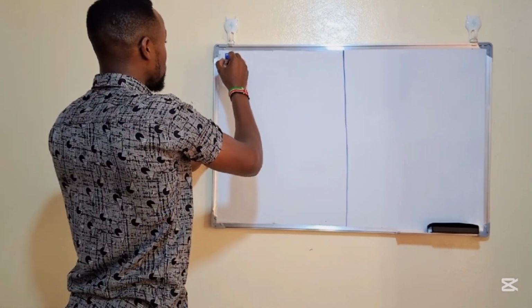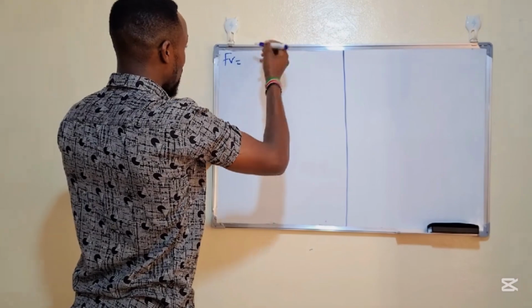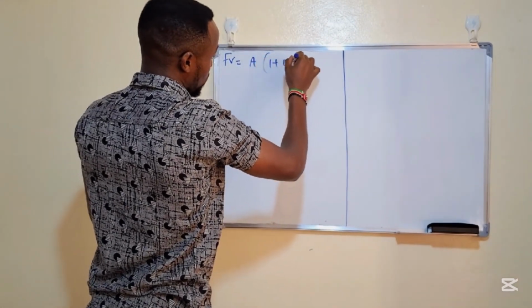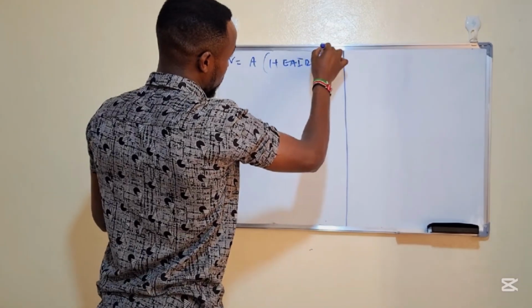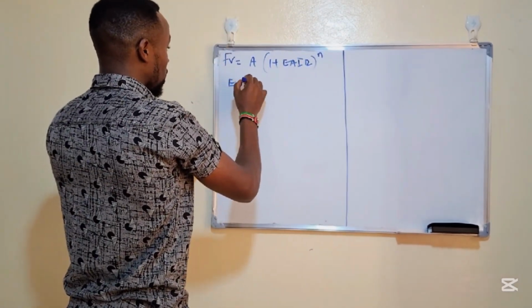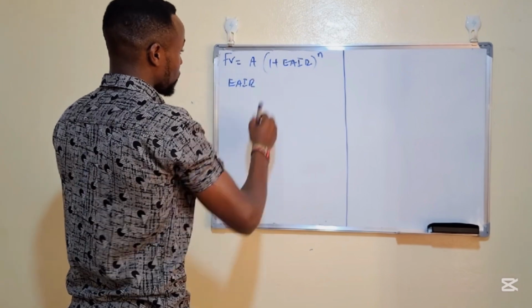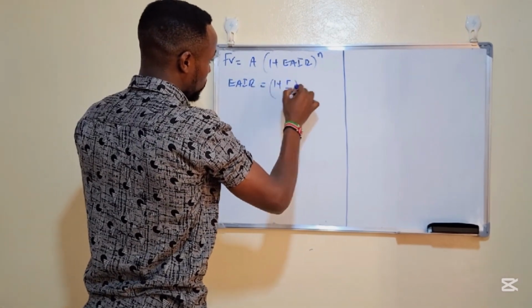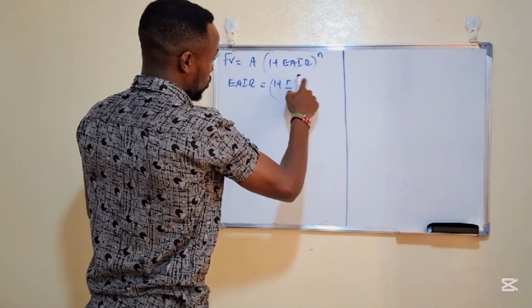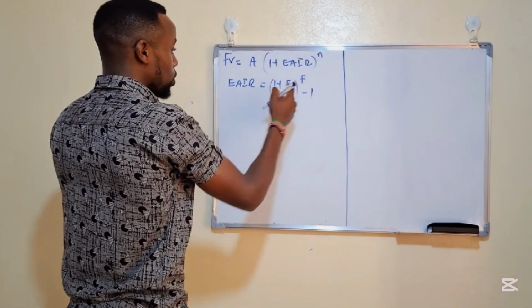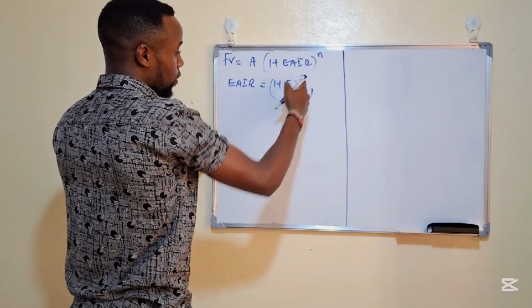Okay, so future value is equal to amount times 1 plus effective annual interest rate of return raised to power n. And effective annual interest rate of return is equal to 1 plus r over f, raised to power f, minus 1, whereby frequency of compounding is equal to 365 days.